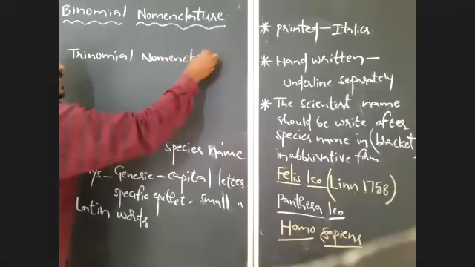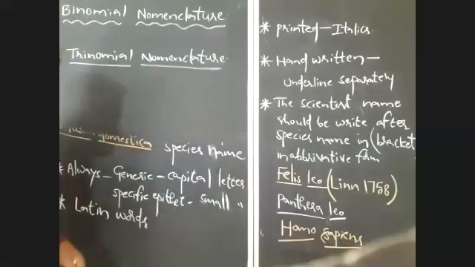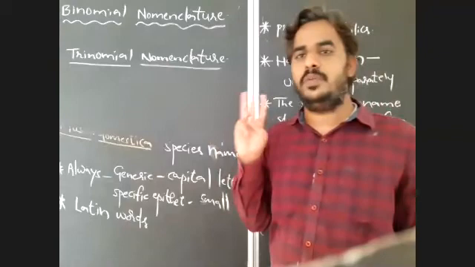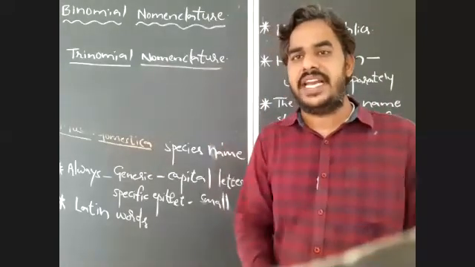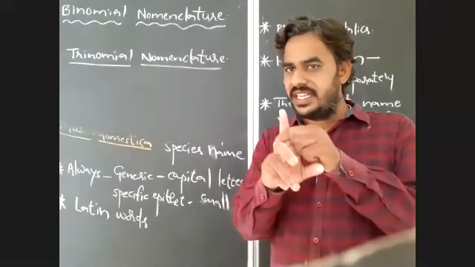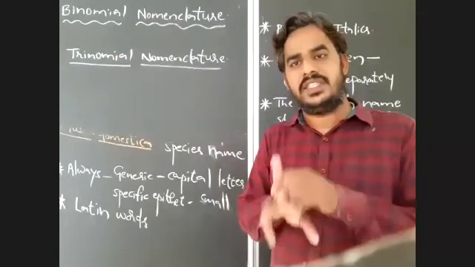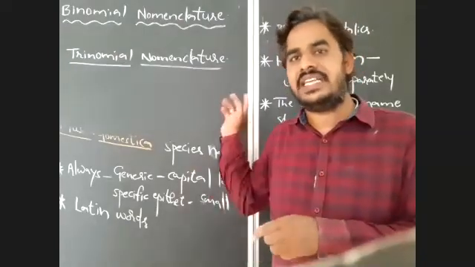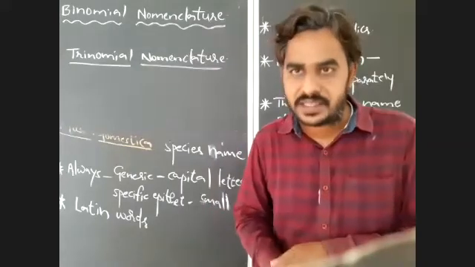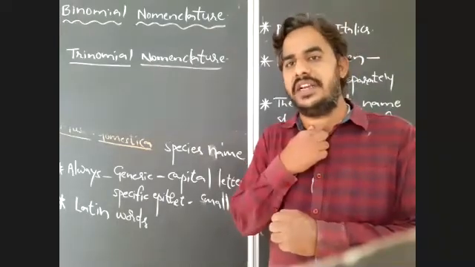So what is trinomial nomenclature? The name itself suggests the meaning. In this method, every living organism is named with three scientific words. The first is the generic name, the same as in binomial nomenclature. The second is the species name or specific epithet, also exactly the same as in binomial nomenclature. And the third one is the subspecies.